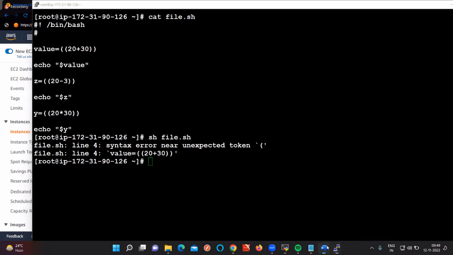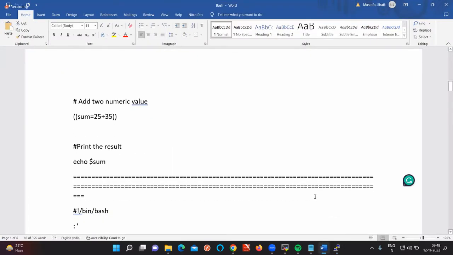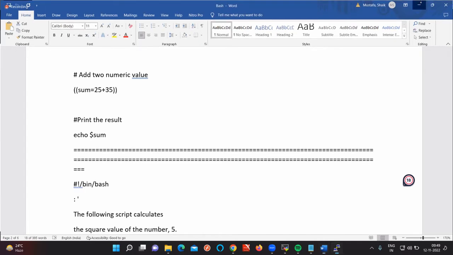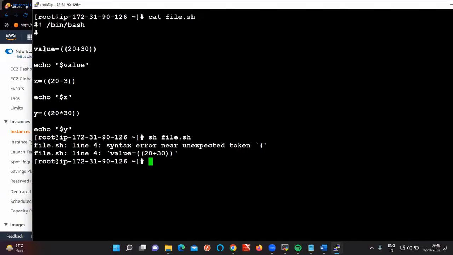Let me tell you this. If you observe this one, are you finding anything different here? Only one different thing. We have to give the value inside the braces. So this is the reason why we got the unexpected error. All the values we have given are outside, but we need to give them inside. So let's modify. That's the reason we got the syntax error here.